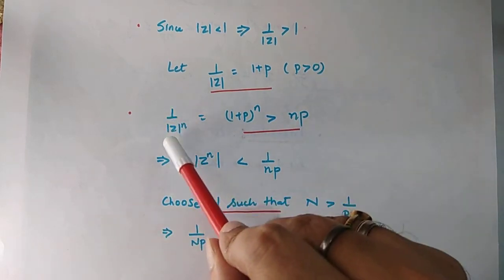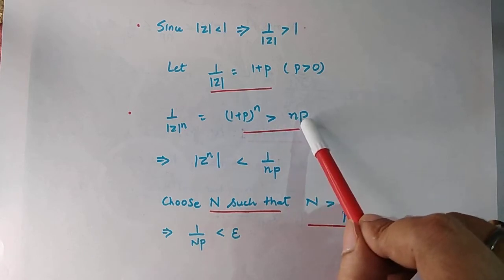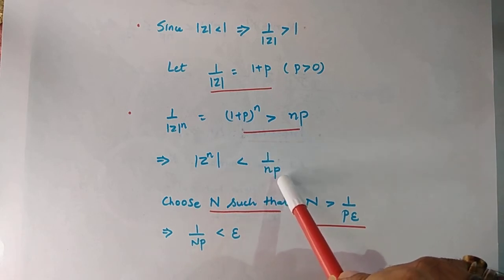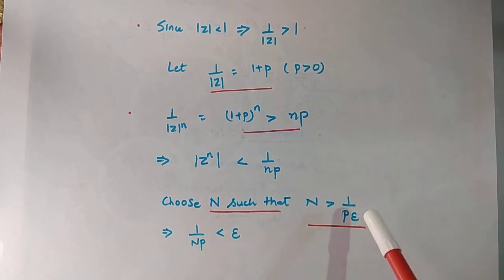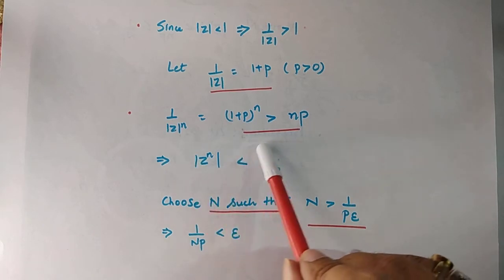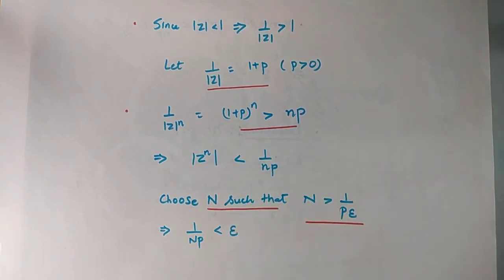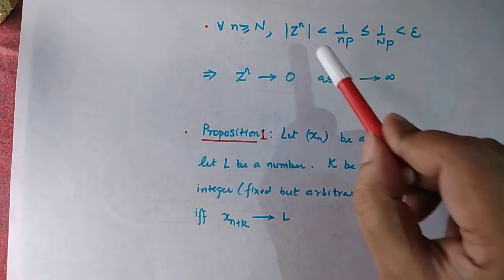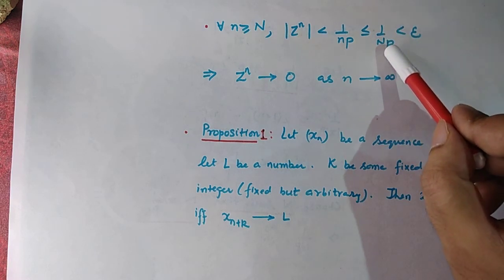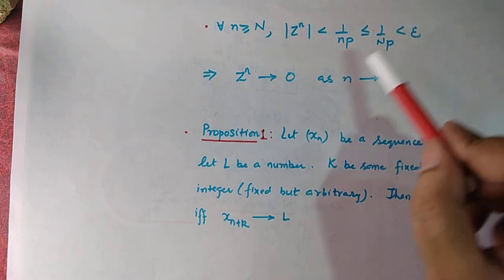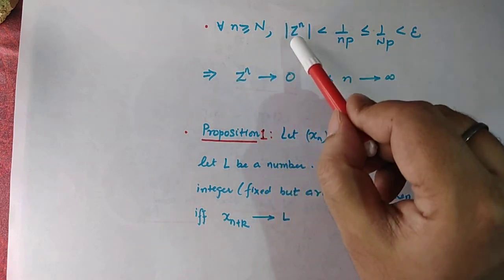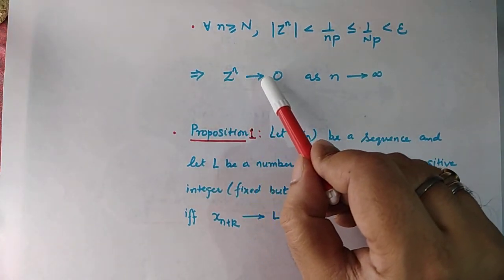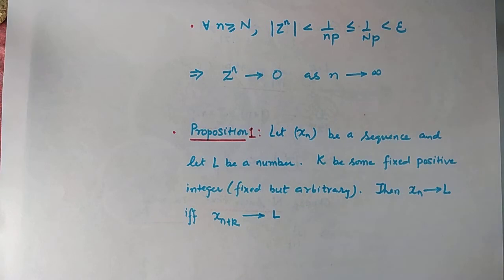So we have shown that (1 by mod z) to the power n is greater than np, or mod of z to the power n is less than 1 by np. Now by taking n large enough, as we have been doing all this while, we can make this term smaller than epsilon. More precisely, for all n greater than or equal to capital N, where capital N is chosen such that 1 by capital N times p is less than epsilon, we can assure that modulus of z to the power n is less than epsilon. Thus, z to the power n goes to 0 as n goes to infinity.